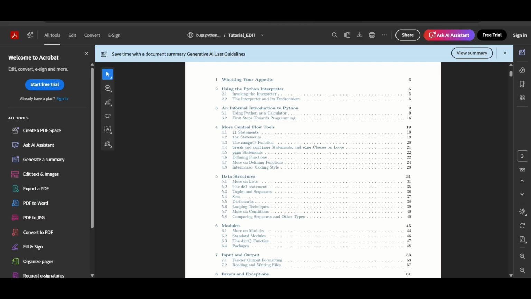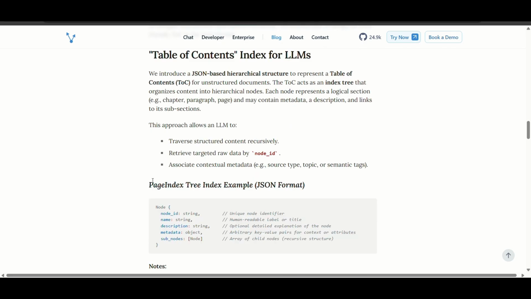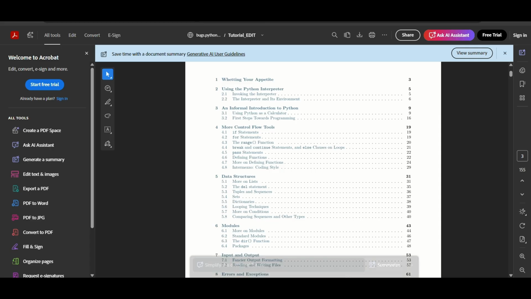Okay, understood. In case you want to see how the tree is formed, go to this blog which I will share with you. Over here, you see this is a sample of a page index tree. So how is it made? You have a node. In that node you have the node ID that I talked about. Then you have the name or the title, then a description of that particular node. You have metadata about that node, in the sense of the page number.